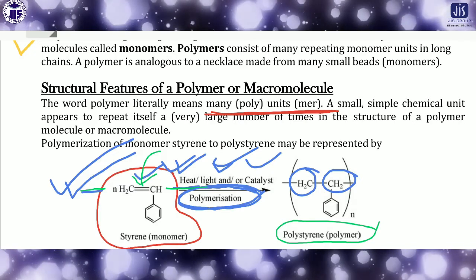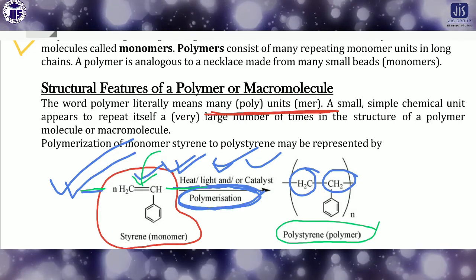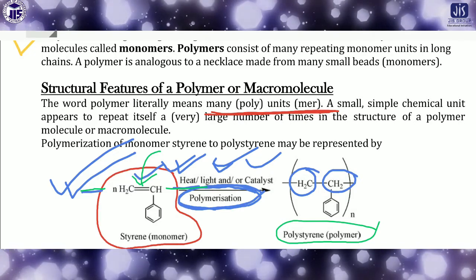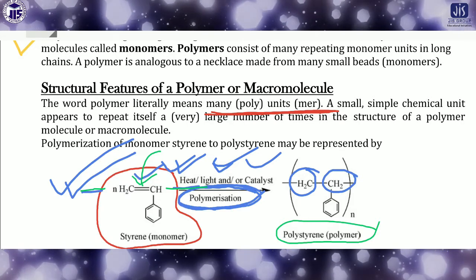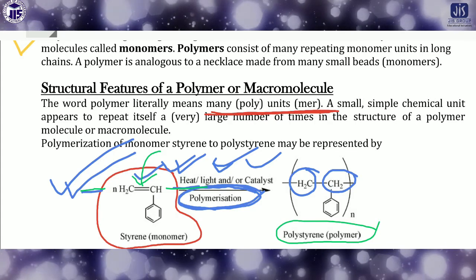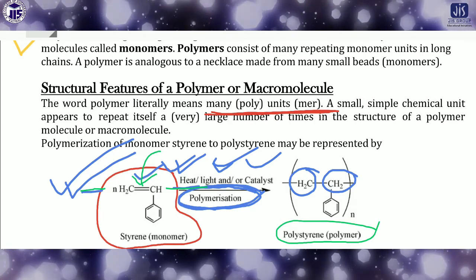In this way we can define polymers: there are very small units, and under certain conditions, if the small units combine with each other, what is produced is called a polymer.